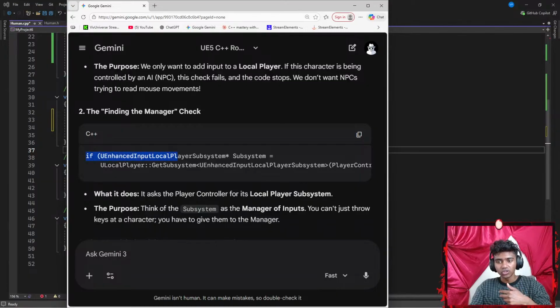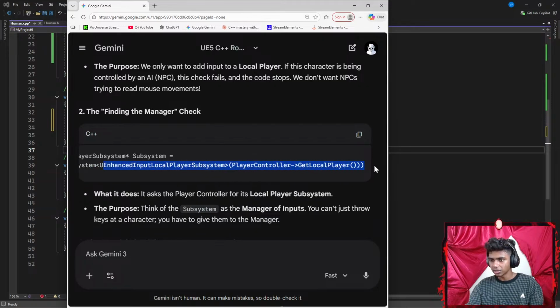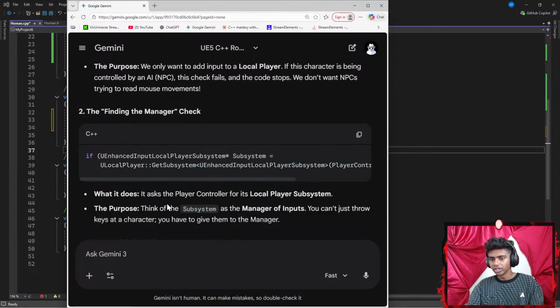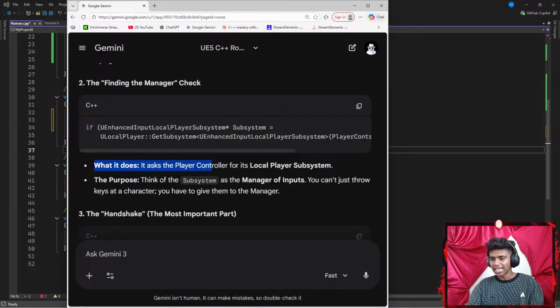If you enhance input local player subsystem, which is represented by a pointer of subsystem, equals to local player get subsystem, the enhanced input local player subsystem. Okay, player controller points towards get local player. Okay, I kind of know this part. What it does, it asks the player controller for its local player subsystem.